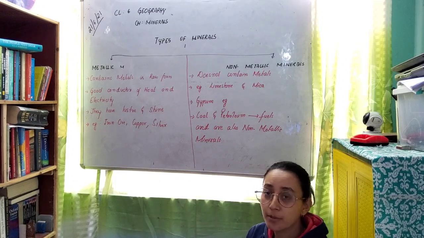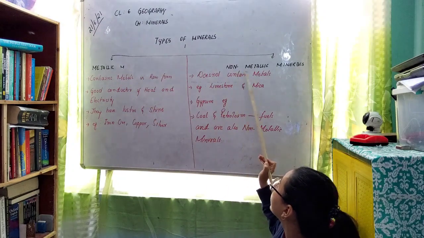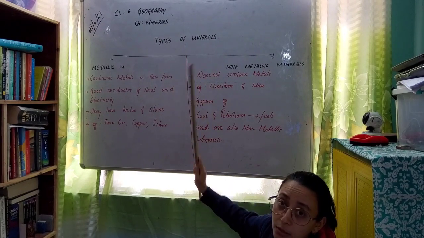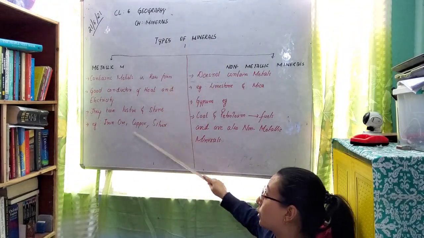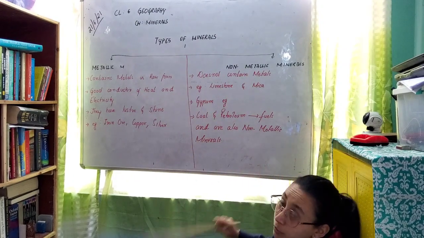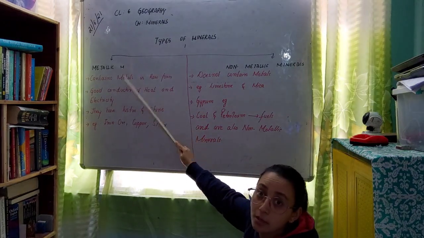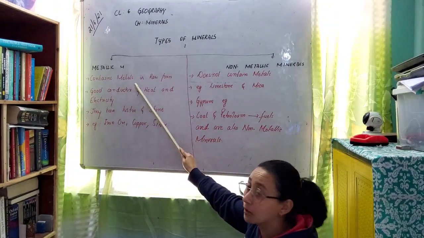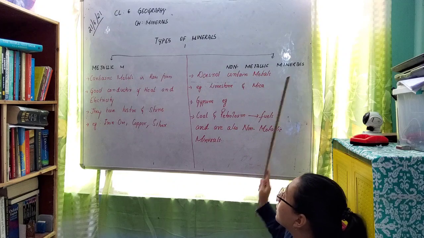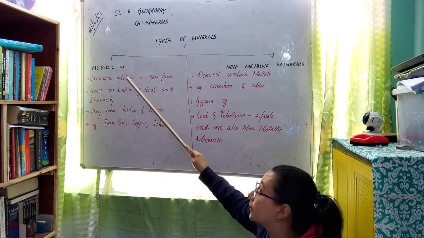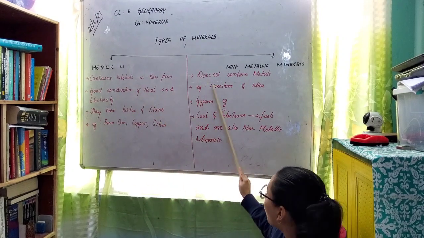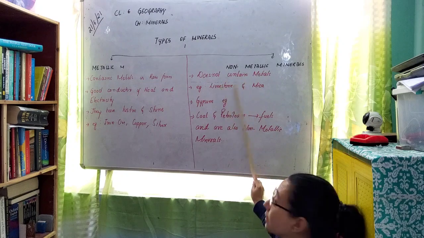There are two types of minerals, that is metallic minerals and non-metallic minerals. So this can also be asked as a difference between. You can write your answer in this category also, differentiating what are metallic minerals as well as what are non-metallic minerals. Metallic minerals contain metals in a raw form, whereas non-metallic minerals do not contain metals. It's very simple. The name itself says that metallic minerals contain metals, whereas non-metallic minerals do not contain metals.